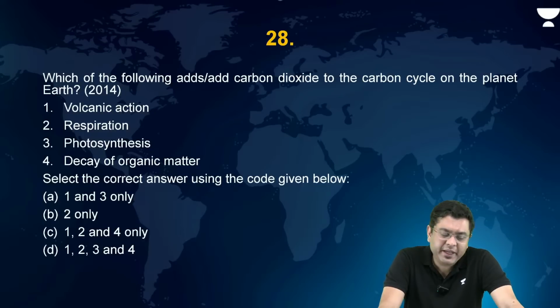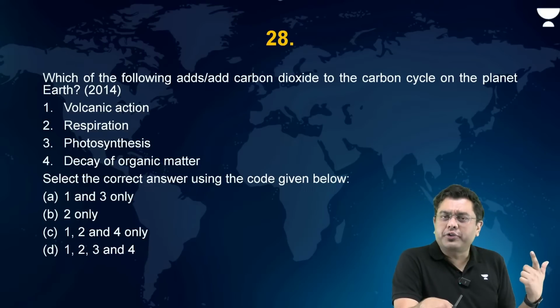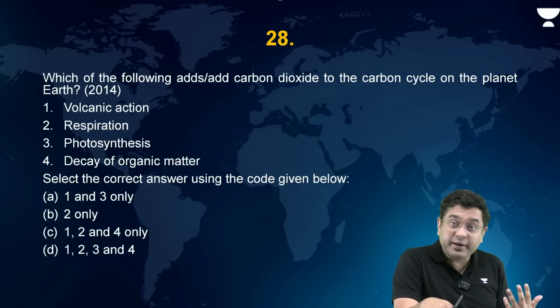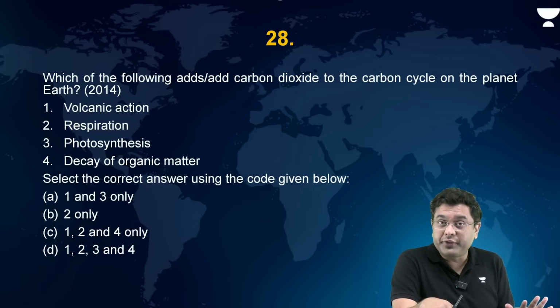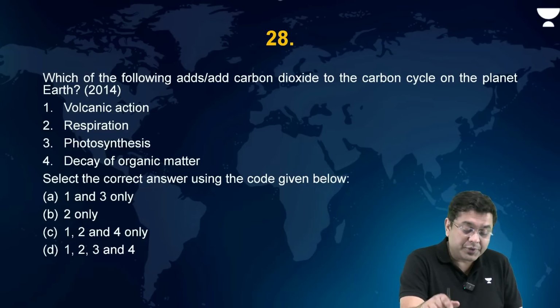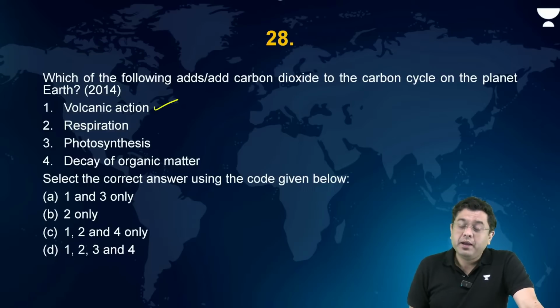A simple elimination will again do the job. Now, volcanic eruption produces gases like water vapor, nitrous oxides, sulfur dioxide, carbon dioxide, some amount of carbon monoxide. All these are released during volcanic eruption. So volcanic eruption definitely will produce carbon dioxide.